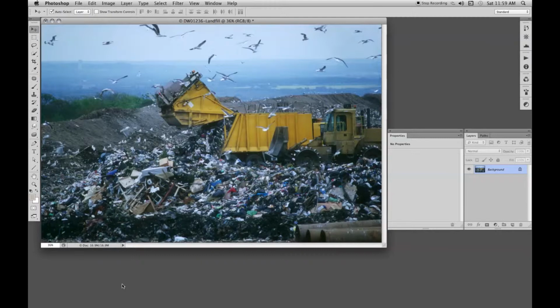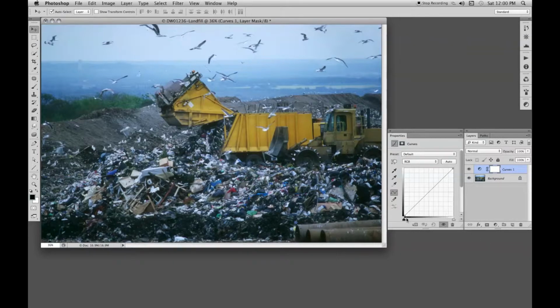To give the picture a bit more impact, we'll increase the contrast first. The brightness and contrast function can do this, but Curves has much more scope and will do a better job. So we'll have a Curves adjustment layer via the Layers palette. We'll darken it down first in the lower area, lower tones, and increase the mid-tones a bit, perhaps a bit more than that. But I don't want the sky to go any lighter. There it is. There's the change.